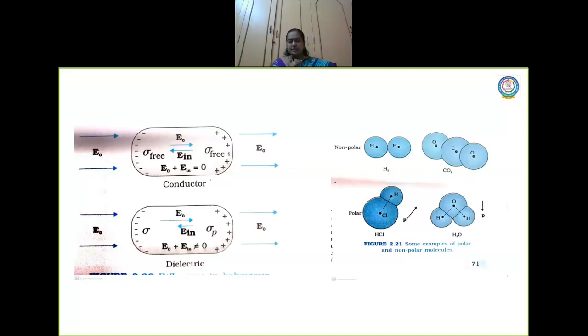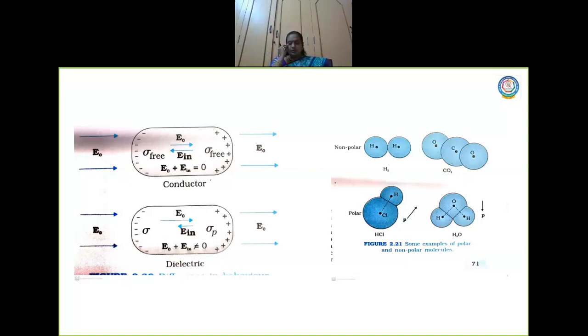This we are already familiar with. In yesterday's topic, I was discussing how conductors behave in an external electric field. In conductors, the free charge carriers are nothing but electrons. In a conductor, as I told you, the electrons are very free to move, right?